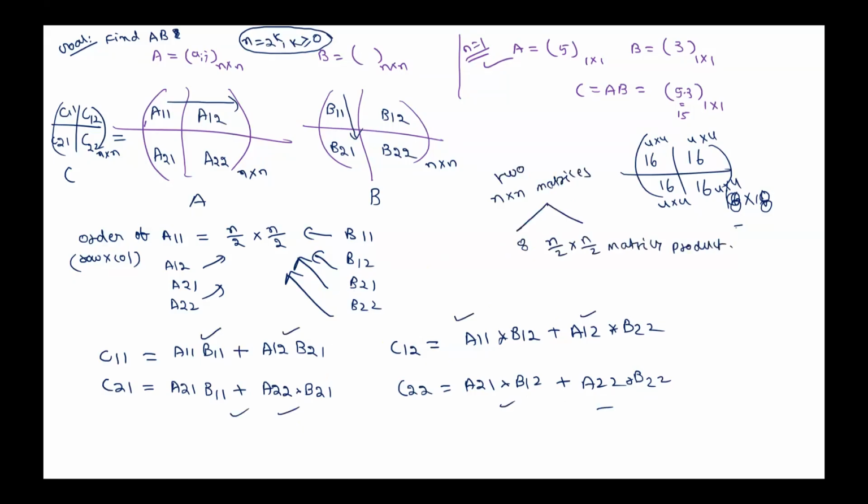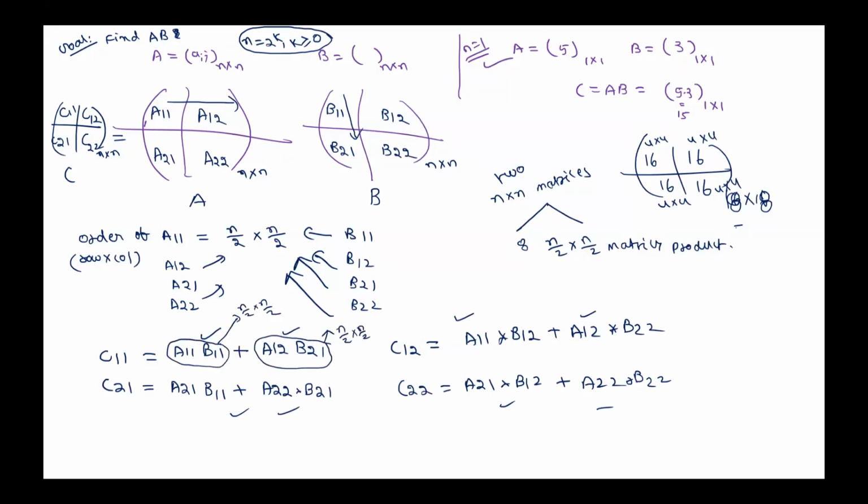Is that correct? Not only that, after finding the product, whatever matrix we get, what is the result order of this matrix? N by 2 cross N by 2. What is the order of this? Same. Then we need to add these matrices, no? We need to add these matrices.